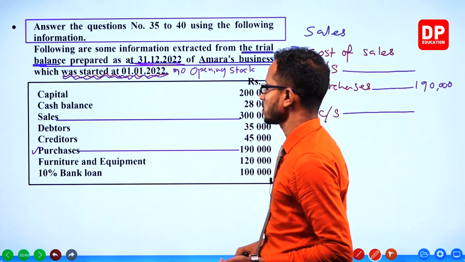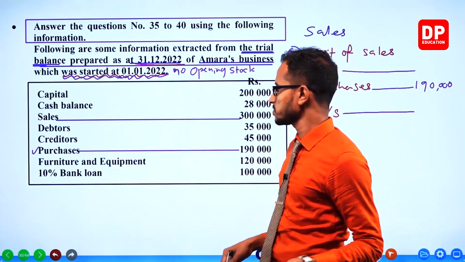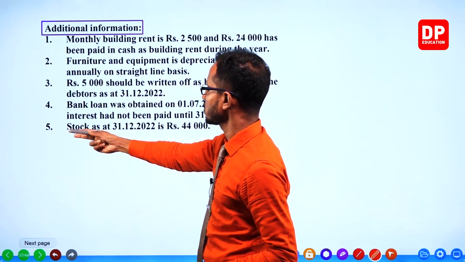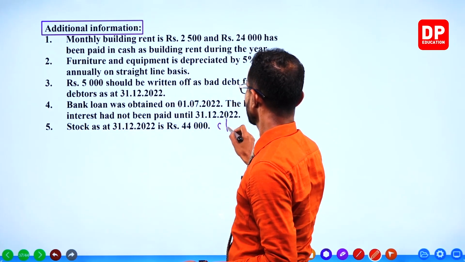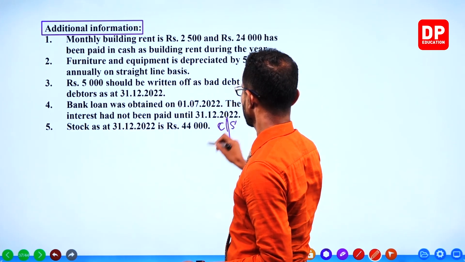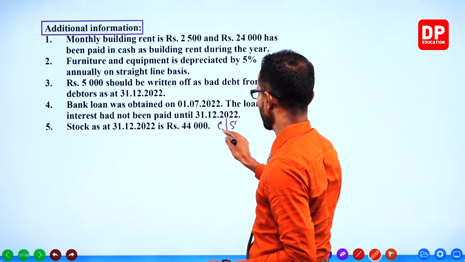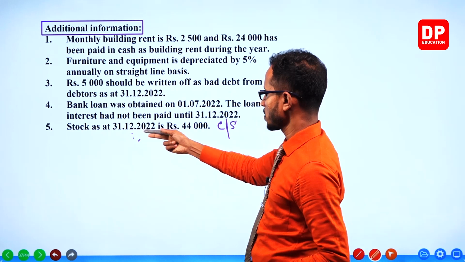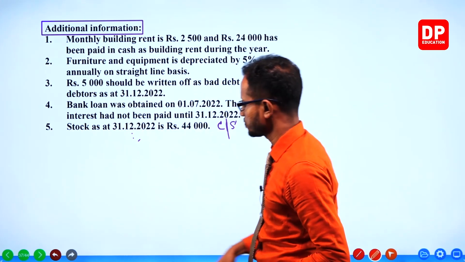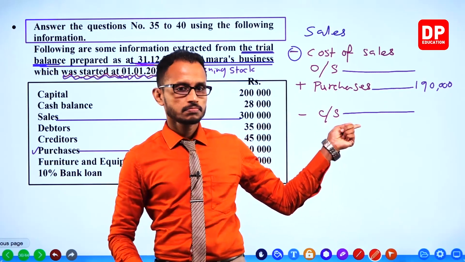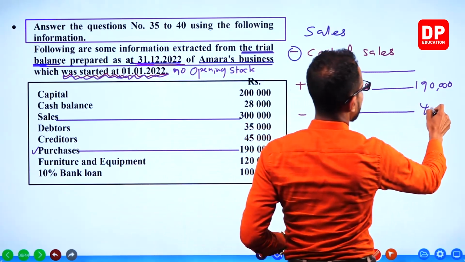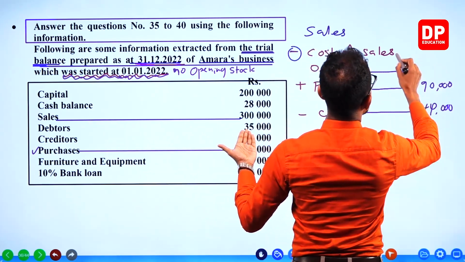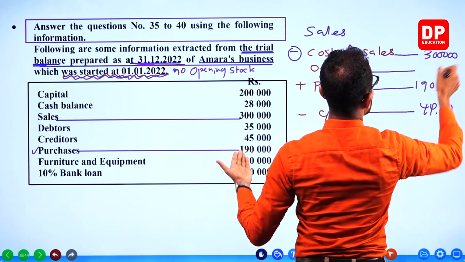Minus closing stock. Closing stock is in the additional information. This is the closing stock: stock as at 31st December, 44,000. Take that and put it here. So this is the calculation. Sales, we have 300,000 here.